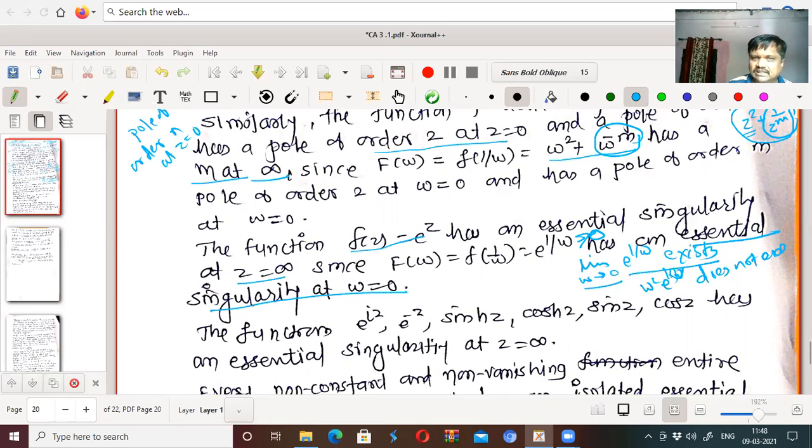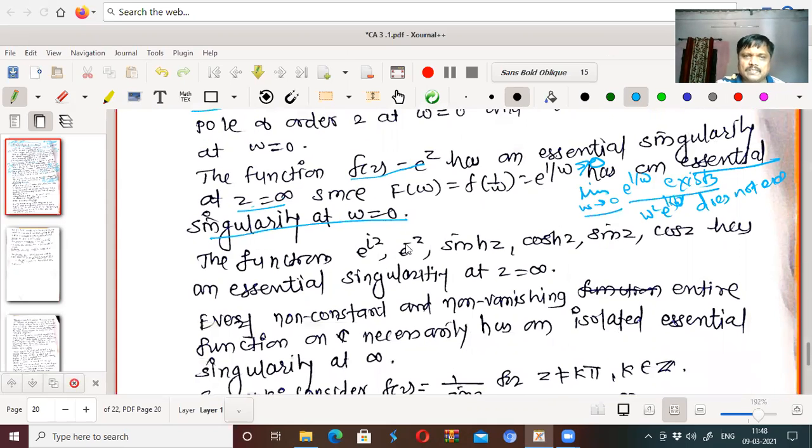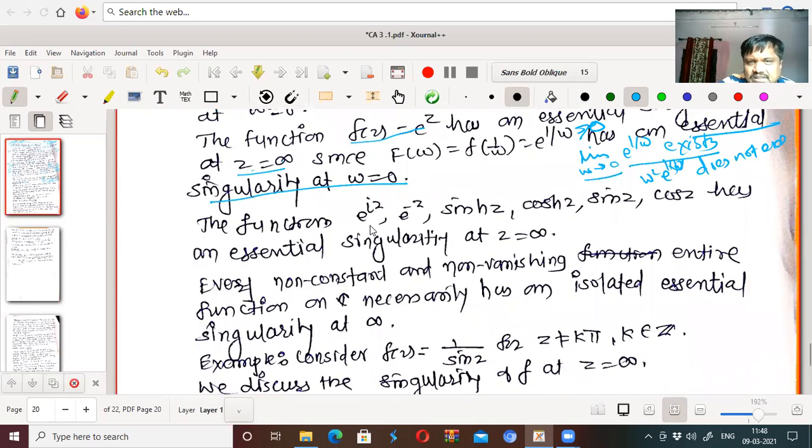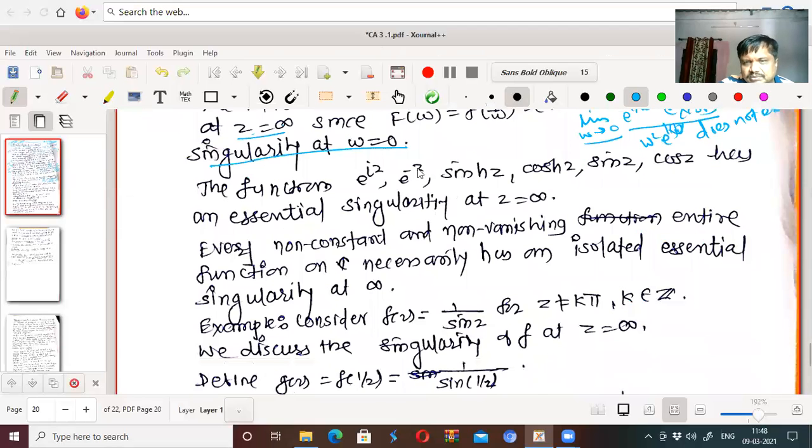Essential singularity at z equal to infinity, because if I take z equal to infinity, e to the power infinity is infinity, that is not defined, and therefore it has a singularity. Okay, the functions e to the power iz, e to the power minus z, sin hz, cos hz, sin z, cos z have an essential singularity at z equal to infinity.